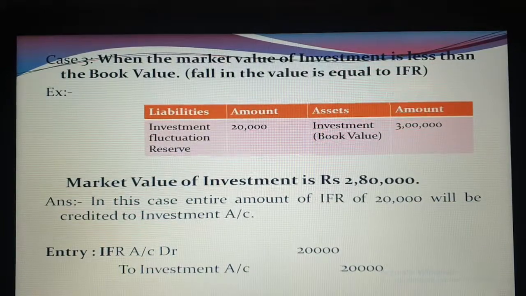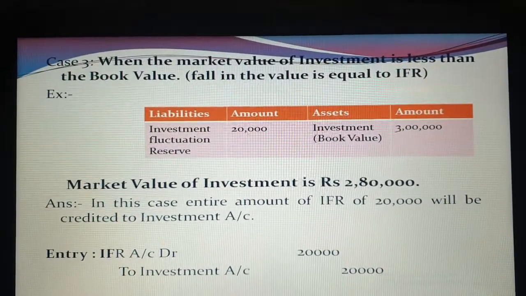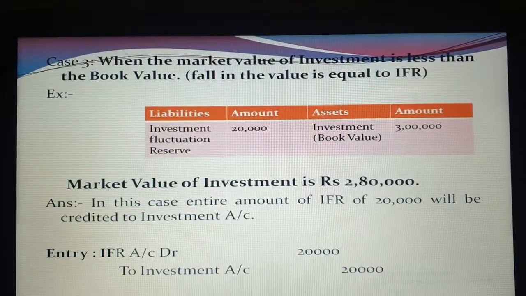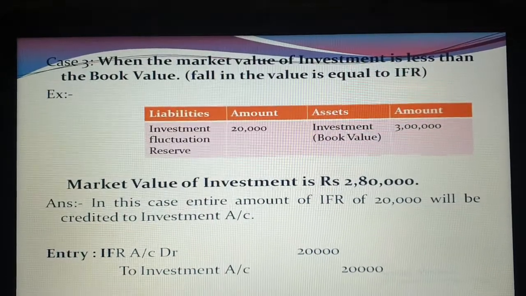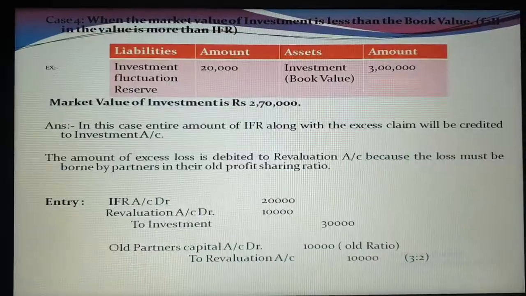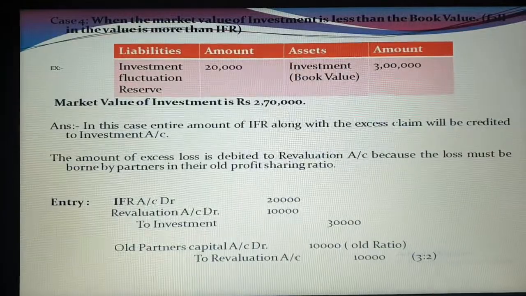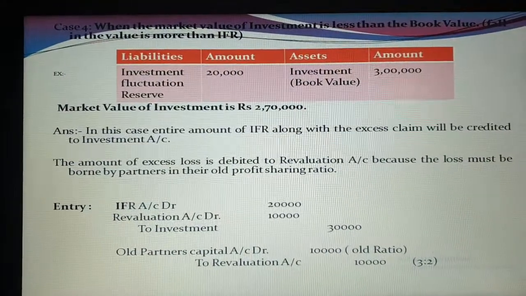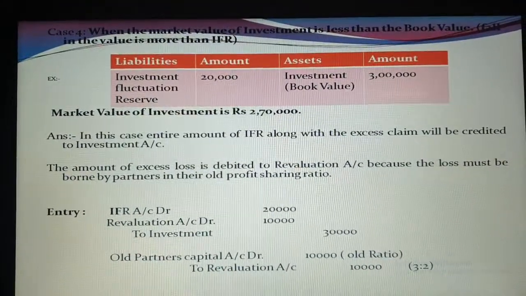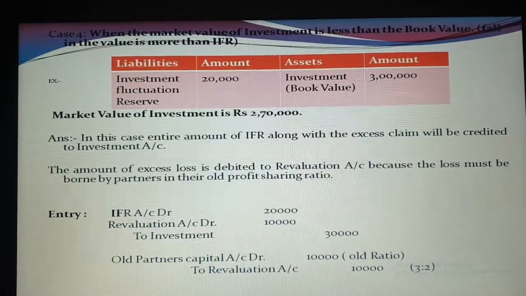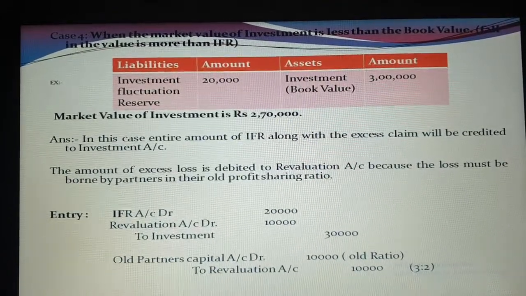So this is case number three, when the market value of investment is less than the book value and fall in value is equal to IFR. Now case number four and five are most important. Again IFR is given 20,000, book value is given 3 lakh and market value is given 2 lakh 70,000.